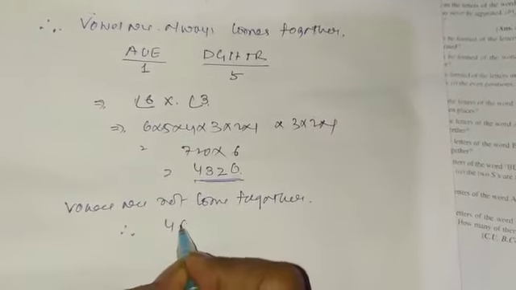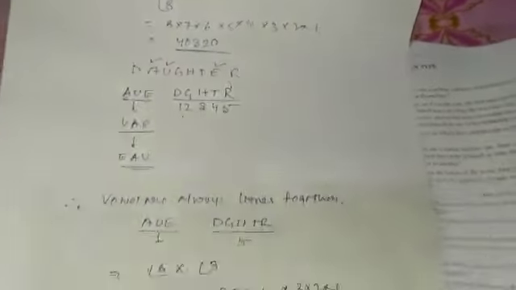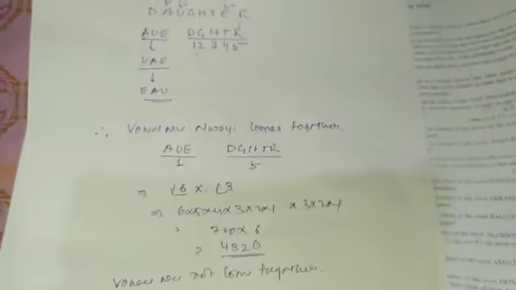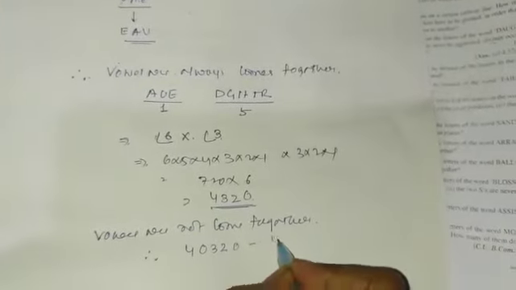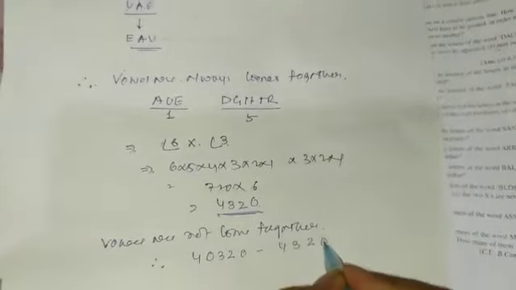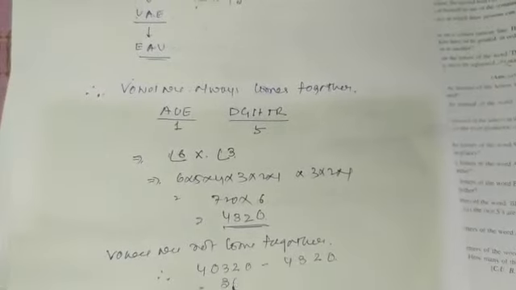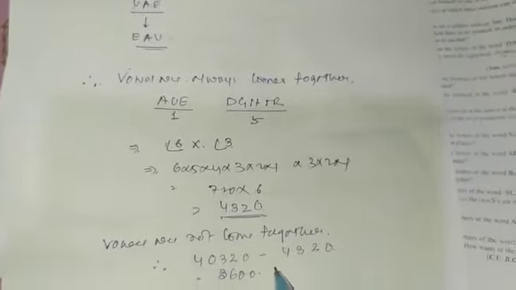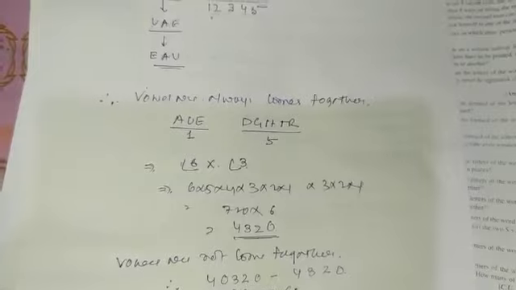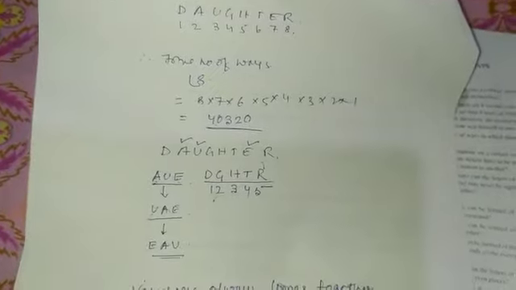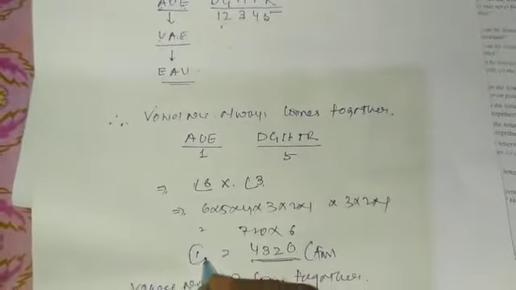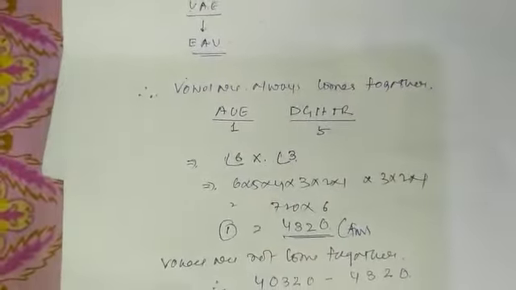So when the vowels do not come together, the total number of ways is 40,320 minus 4320. So the answer will be 36,000. This is the answer. This is the answer for part 1 and this is the answer for part 3.